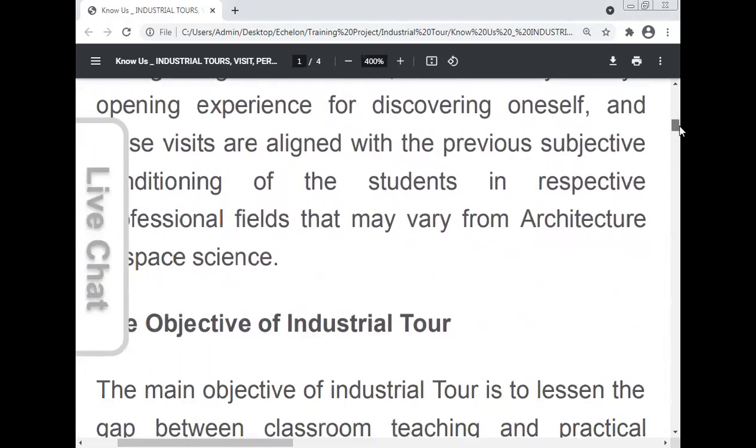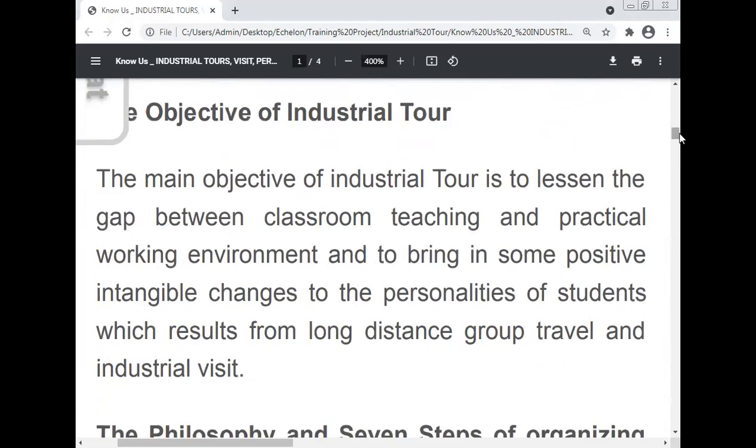The objective of the industrial tour. What is the objective of the industrial visit? The main objective of the industrial tour is to lessen the gap between the classroom teaching and the practical working environment and to bring in some positive intangible changes to the personality of the student, which results from the long distance group travel and the industrial visit.